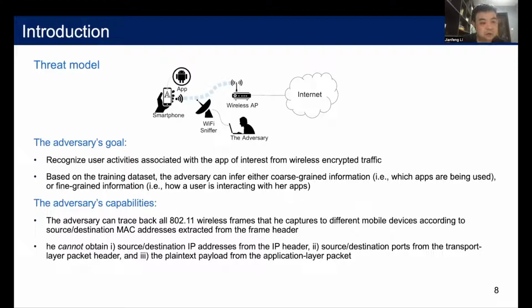In this paper, the adversary's goal is recognizing user activities associated with the app of interest from wireless encrypted traffic. Based on the training dataset, the adversary can infer either coarse-grained or fine-grained information. We also assume that the adversary can trace back all wireless frames to different mobile devices according to the source and destination MAC addresses. He cannot obtain source and destination IP addresses and ports. He also cannot use information from packet payloads.